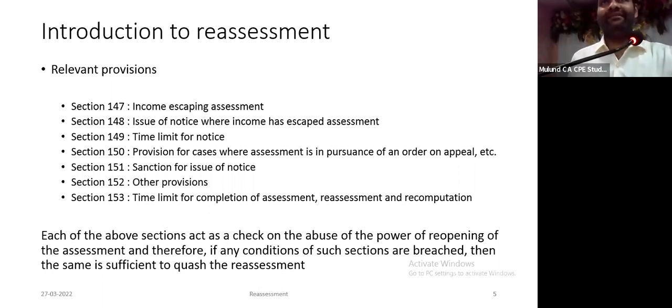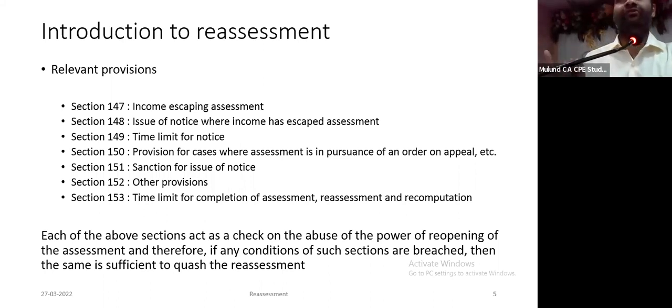All the sections have imposed some conditions. All these conditions are actually a check, a jurisdictional requirement. If any one of the conditions is not complied with, a reassessment proceeding goes.